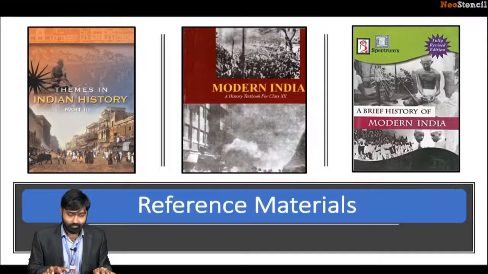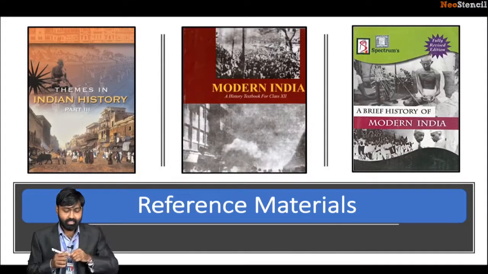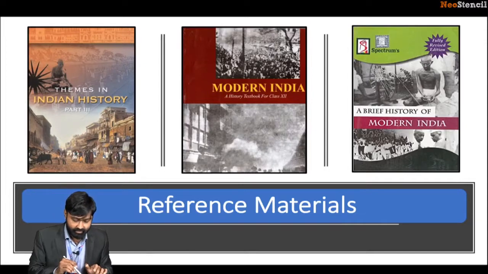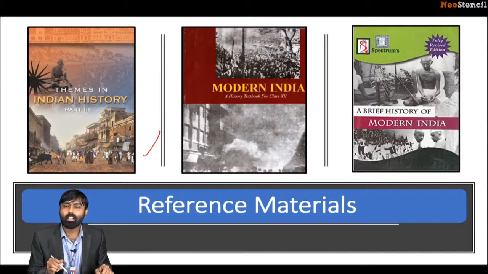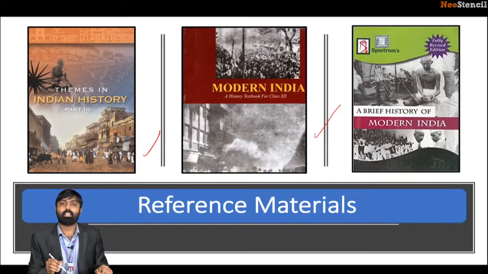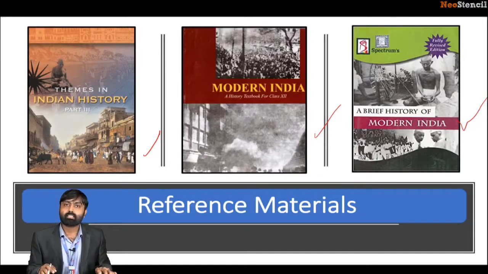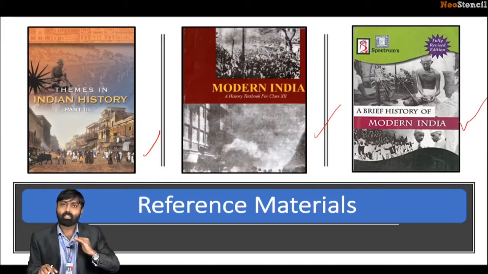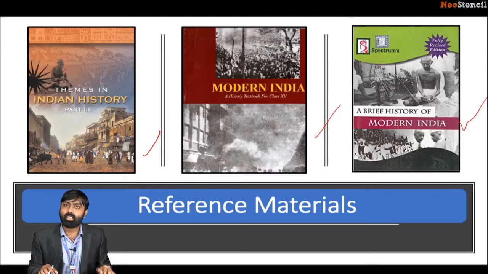Now these are the standard reference materials that you see. That is Themes of Indian History Part 3, which is a very important material for your Modern India class. Modern India, Old NCERT, is another very important material. So is Spectrum. Spectrum Modern India is considered to be the standard reference material as far as the UPSC examination is concerned. Now there are 2 caveats that I'd like to add there.